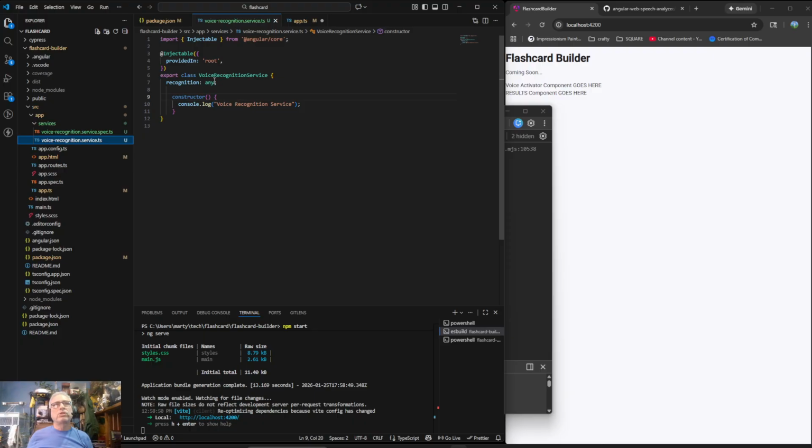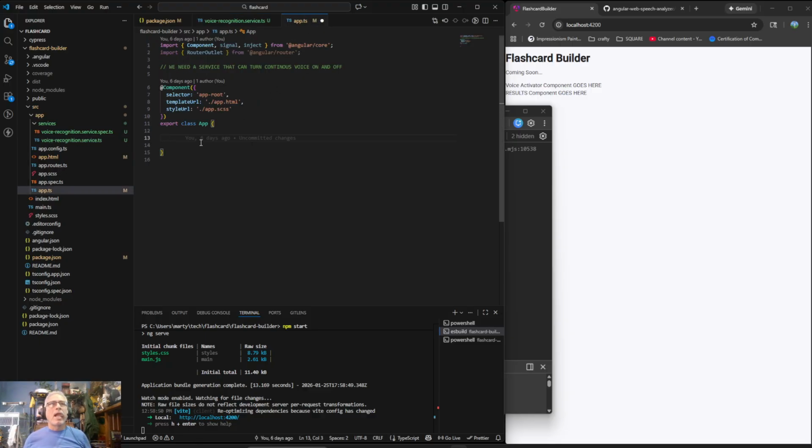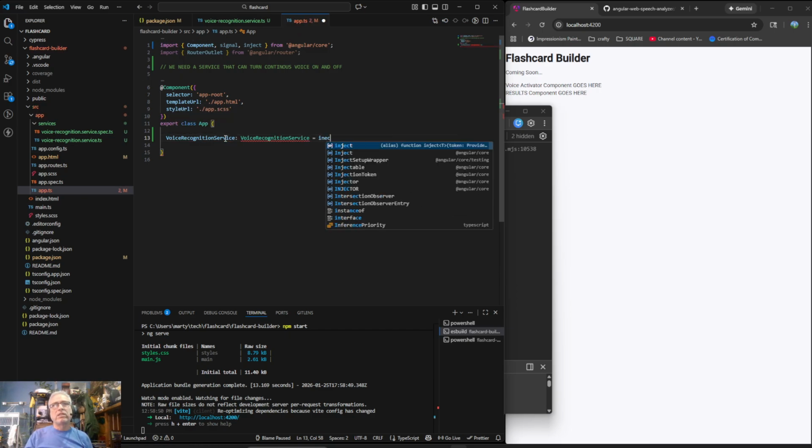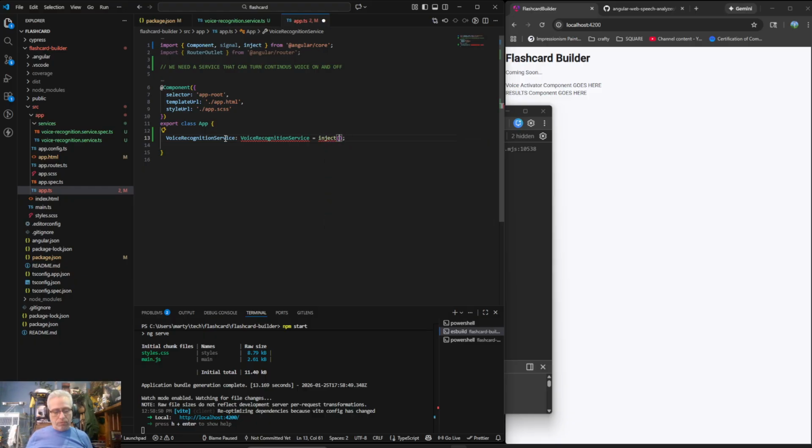voice recognition service. That's the name of this thing. And that's a colon, voice recognition service, and that equals inject voice recognition service.